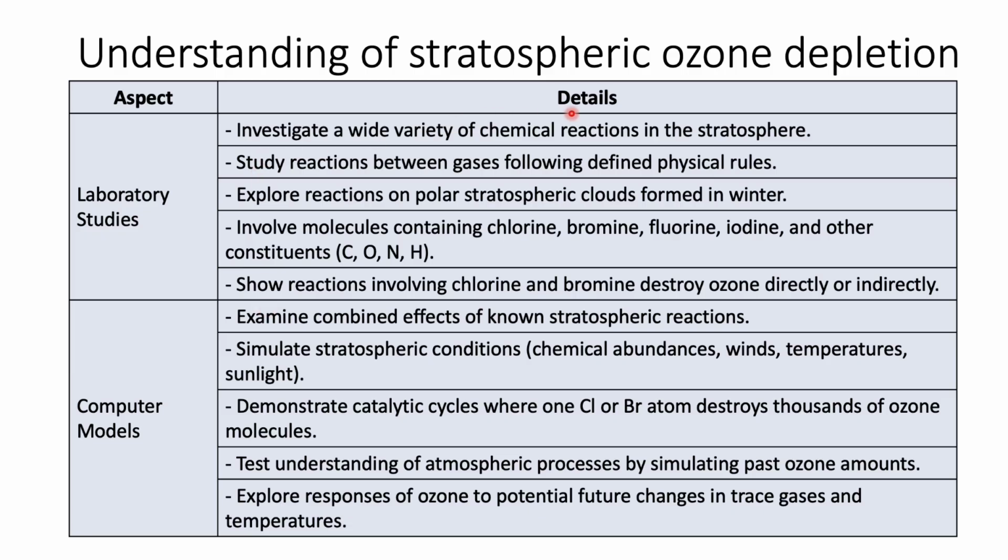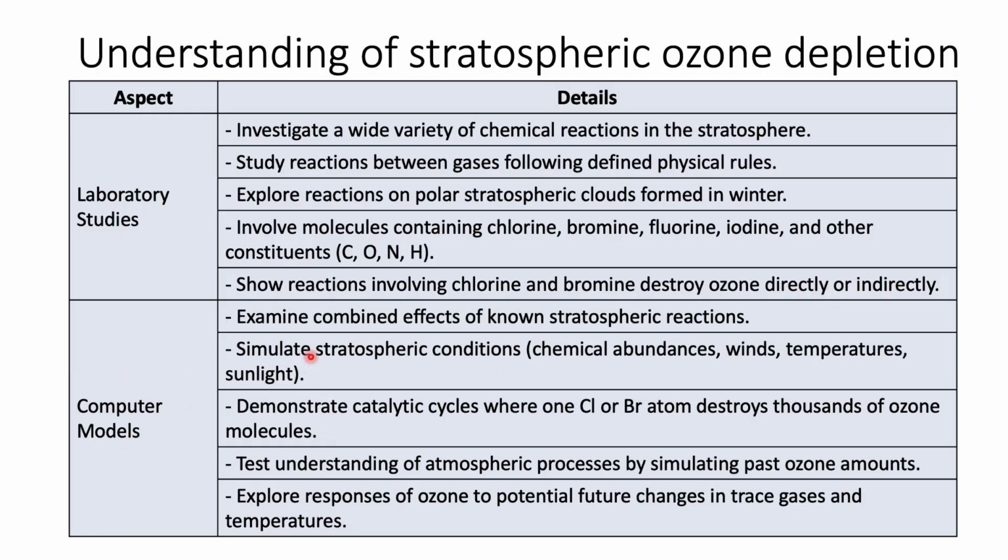So how do we understand the stratospheric ozone depletion? How can we carry out the laboratory studies? We can investigate a variety of chemical reactions in the stratosphere. Study reactions between gases following defined physics rules, or we can explore reactions on polar stratospheric clouds formed in the winter. We can involve molecules containing chlorine, bromine, fluorine, iodine and other constituents. We can show reactions involving chlorine and bromine destroy ozone directly or indirectly.